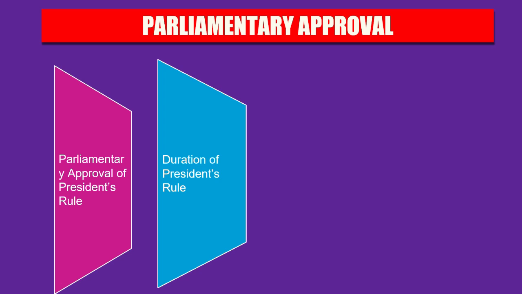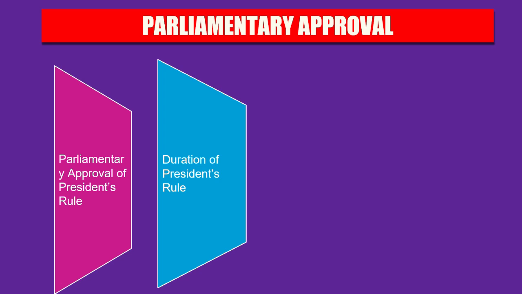Every resolution approving the proclamation of President's Rule, or its continuation, should be passed by either House of Parliament only by a simple majority, that is, 50% of the members present and voting. So the proclamation of President's Rule and its continuation need only a simple majority.